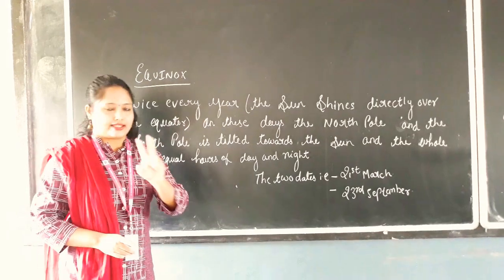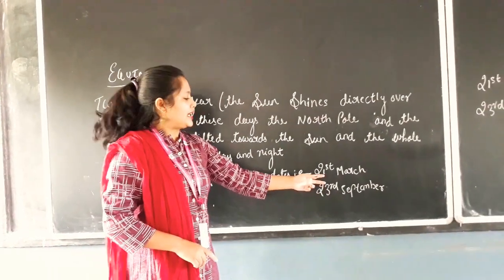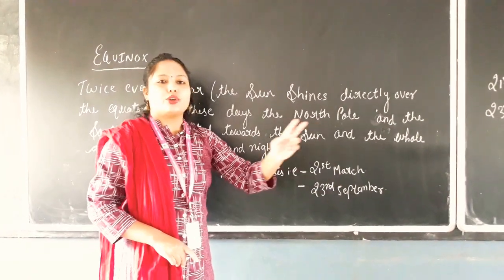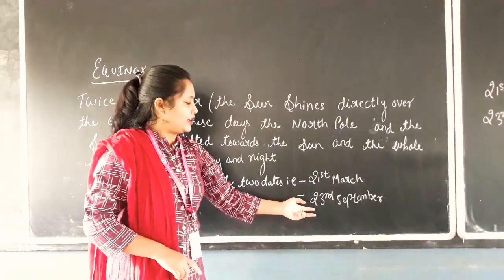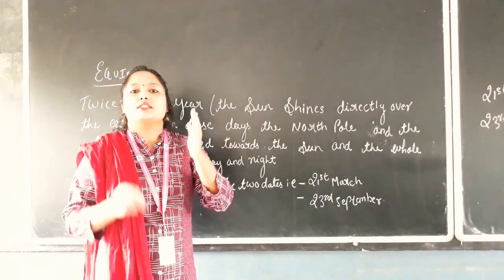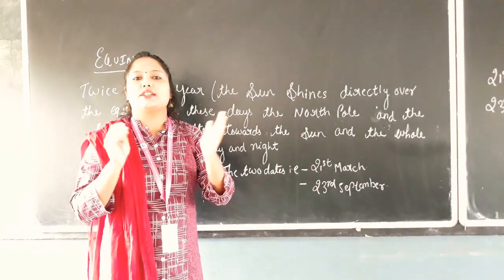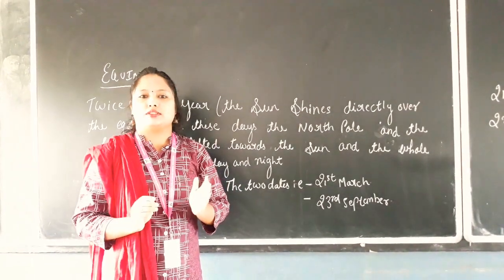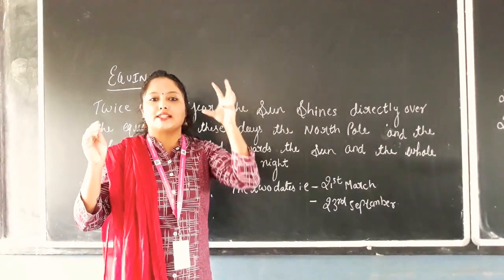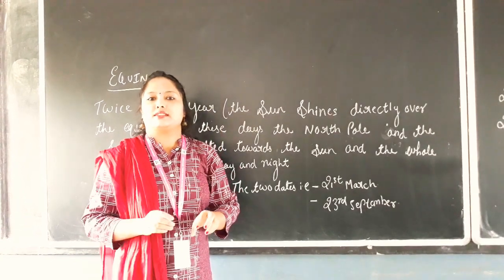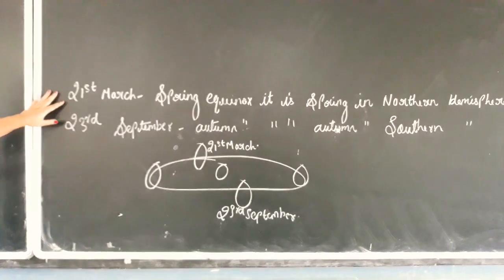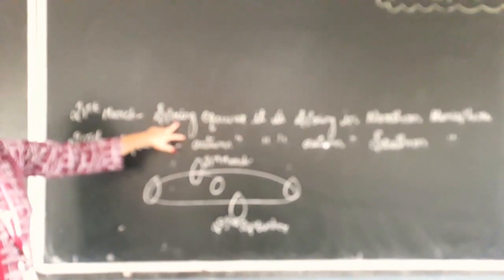There are 2 days where you have the equinox, that is 21st March and 23rd September. That means on 21st March you have the spring equinox and on 23rd September you have the autumn equinox. Why? Because equinox means equal temperature. That means equal sun rays will be falling on the entire world. And solstice means the sun's rays fall only on a particular place. That is called solstice. See here, look at the picture. On 21st March we have the spring equinox.